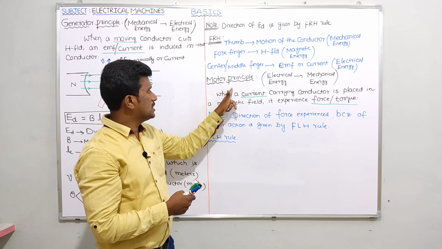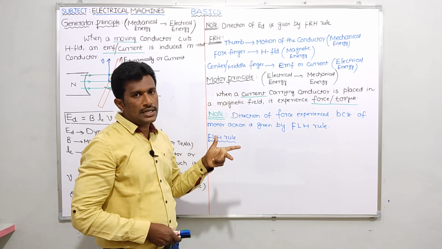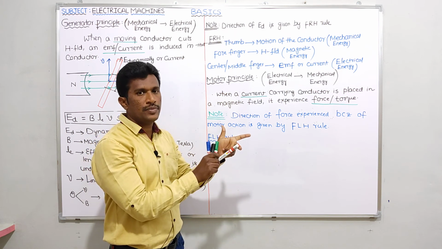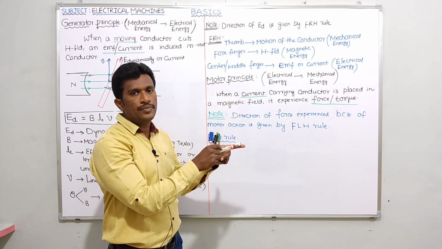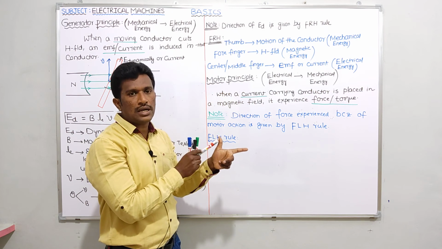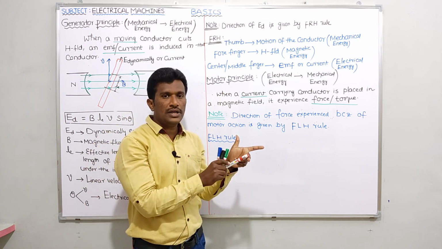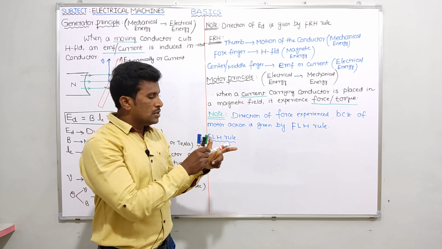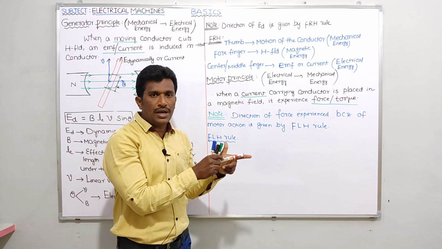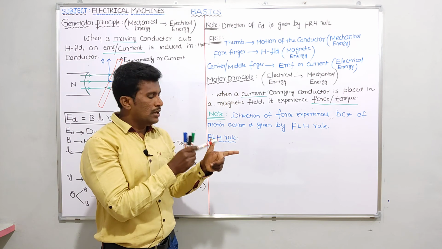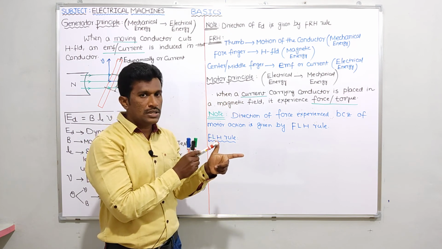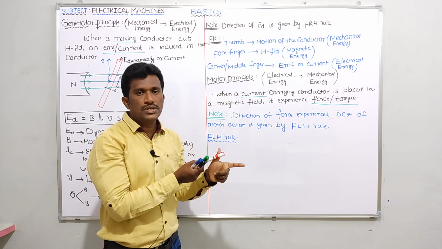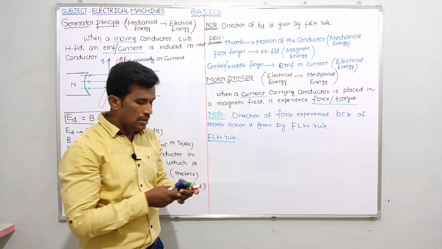When a current carrying conductor is placed in a magnetic field, it experiences force or torque. That means the center or middle finger indicates direction of current, nothing but electrical energy. Forefinger indicates direction of magnetic field, nothing but magnetic energy. Thumb indicates direction of force or direction of motion of the conductor, which indicates mechanical energy. Is it clear? So let me write here.